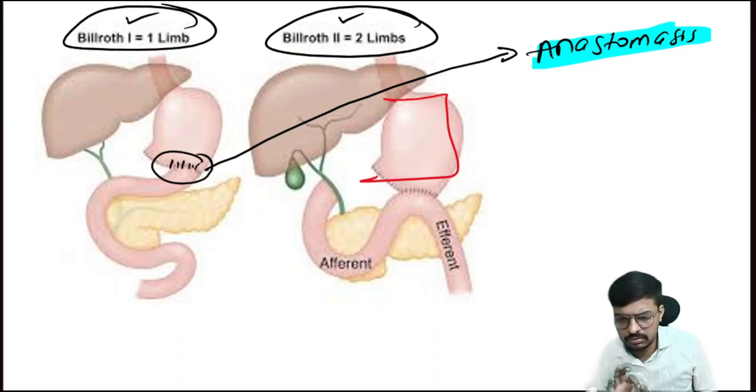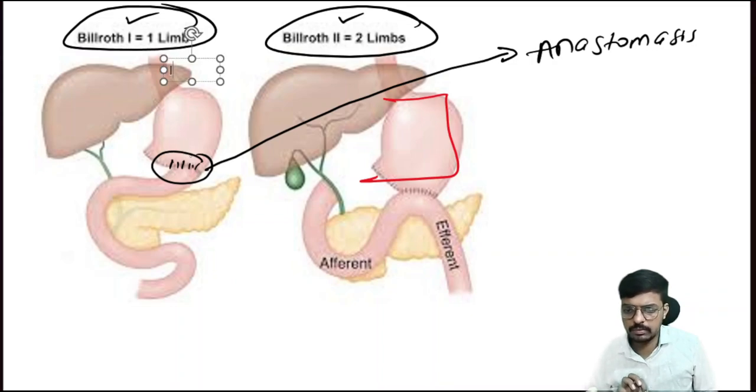So here the duodenum is fixed with the stomach. Then the patient's food will come and mix with the gastric juice, and it will come to the duodenum in the form of chyme. That is very important.